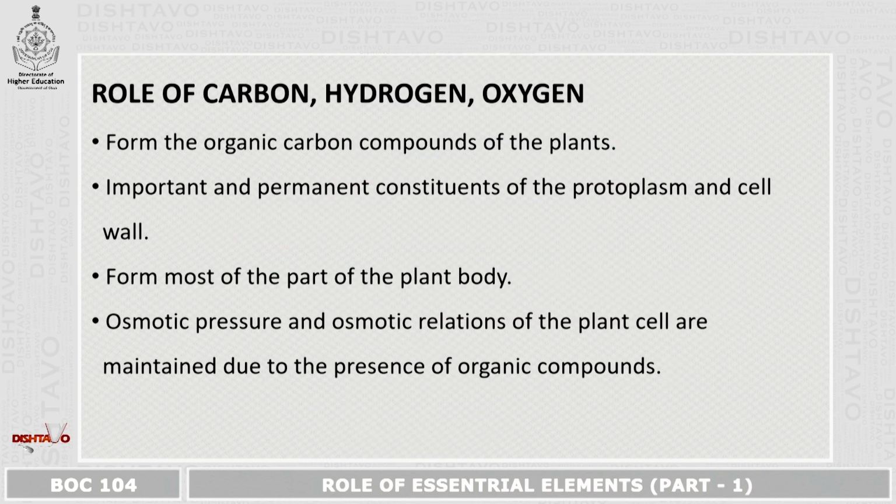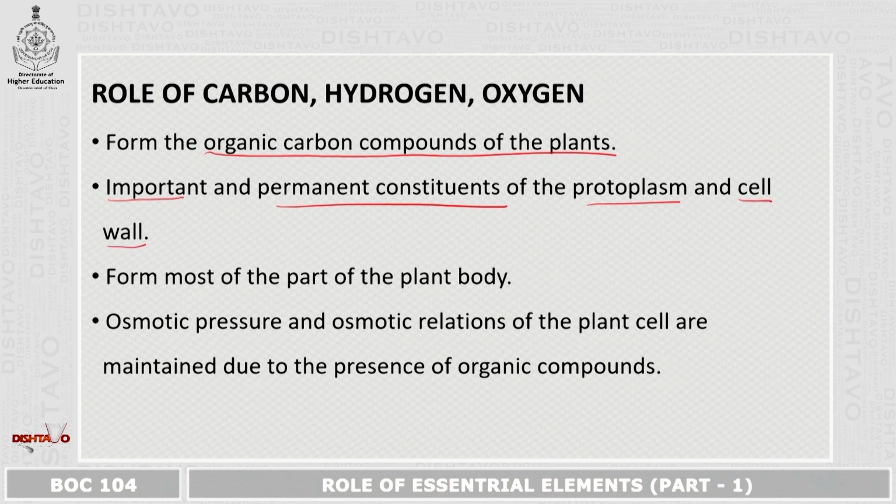What is the role of carbon, hydrogen, and oxygen in the growth and development of plants? Or what is the role of carbon, hydrogen, and oxygen as macronutrients? Carbon, hydrogen, and oxygen form the organic carbon compounds of the plants. They are very important and permanent constituents of the protoplasm and cell wall.